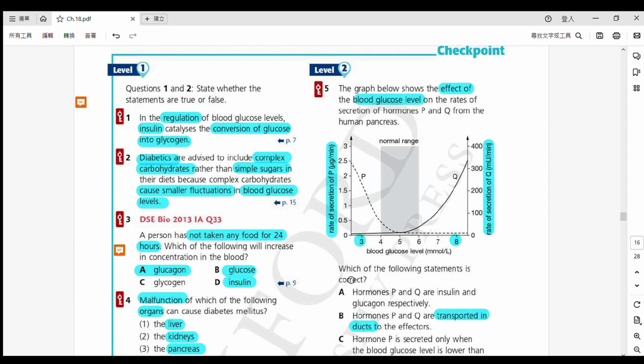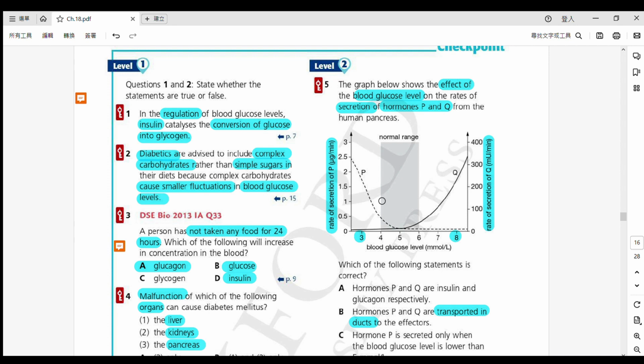And then this one is quite a difficult diagram, but if you are being patient, 你夠冷靜嘅話啦，有耐性嘅話啦 and read the XY axis well, then you should be able to understand what is happening. 得唔得？OK，我哋睇睇咯。So this graph is showing you the effect 佢哋嘅影響啦 of your blood glucose level on the rate of secretion of hormone P and Q. OK, the X-axis is increasing from the left to the right, 由左邊去到右手邊係增加緊嘅。So how is it going to affect the secretion of hormone P and Q？